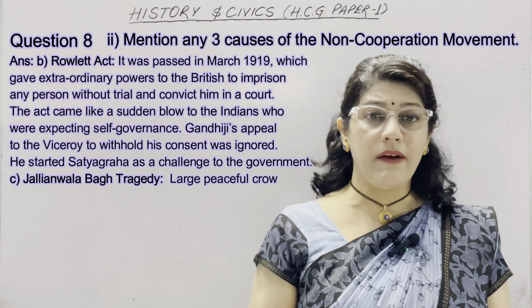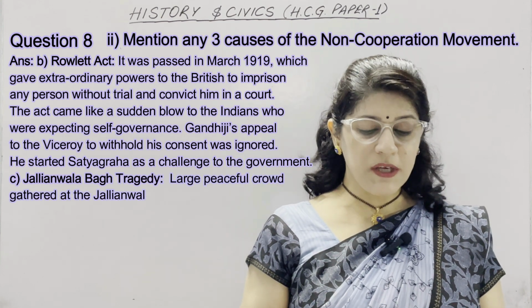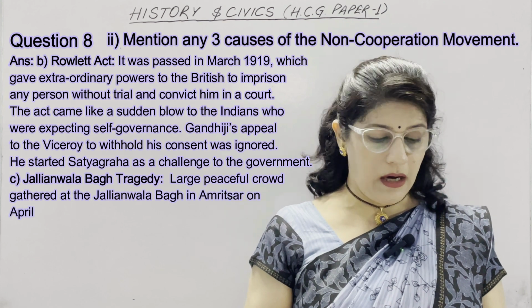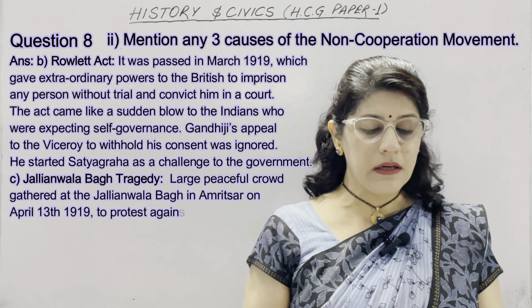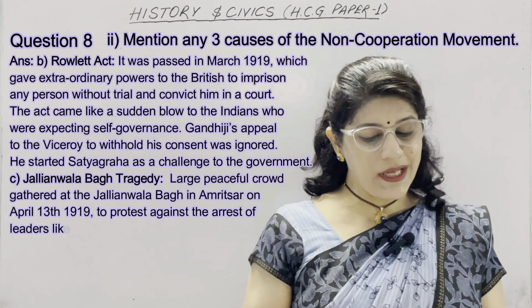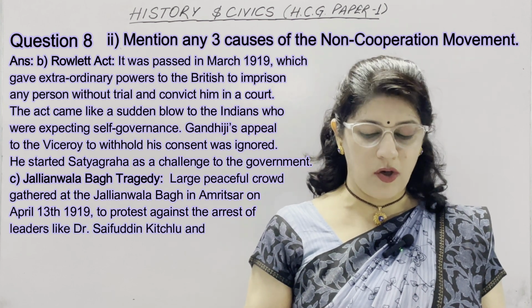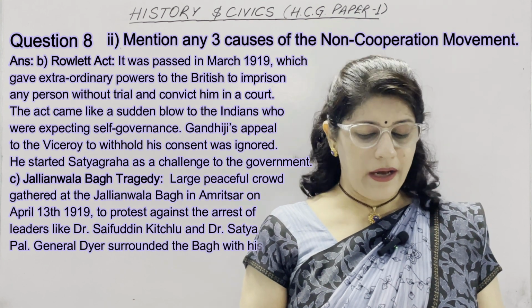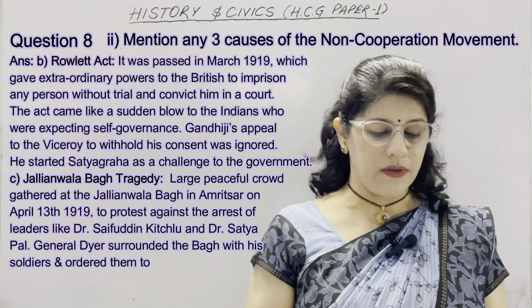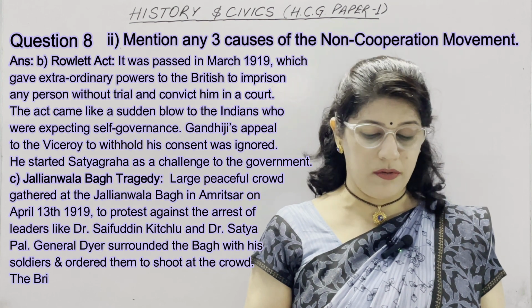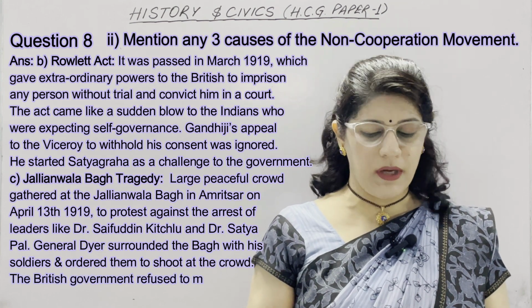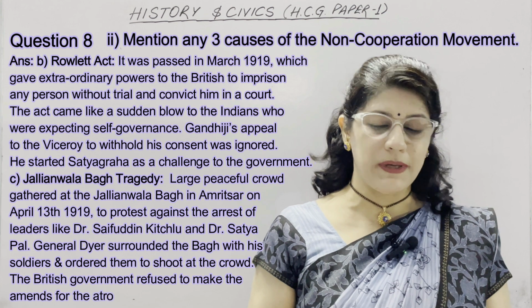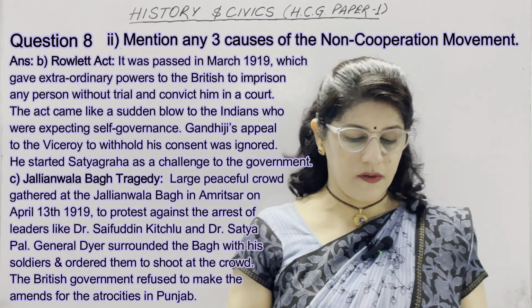Now, the third part is the Jallianwala Bagh tragedy. A large peaceful crowd gathered at the Jallianwala Bagh in Amritsar on April 13, 1919 to protest against the arrest of leaders like Dr. Saifuddin Kitchlew and Dr. Satyapal. General Dyer surrounded the Bagh with his soldiers and ordered them to shoot at the crowd. The British government refused to make amends for the atrocities in Punjab. So these were the causes.